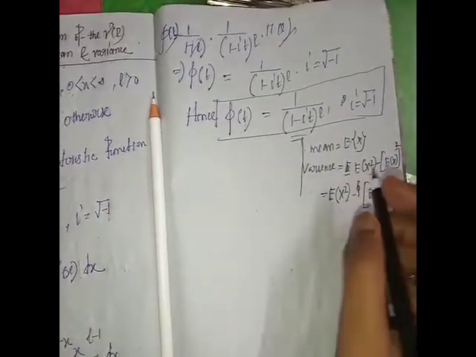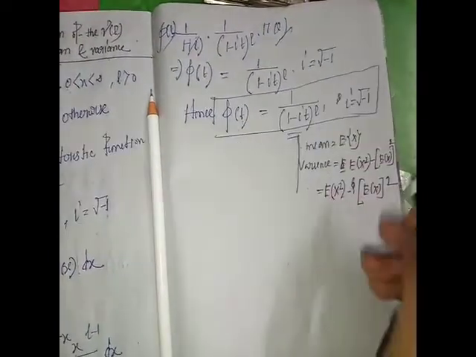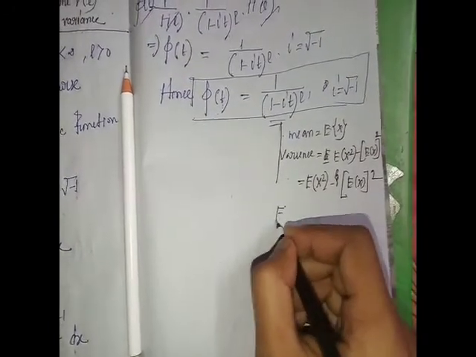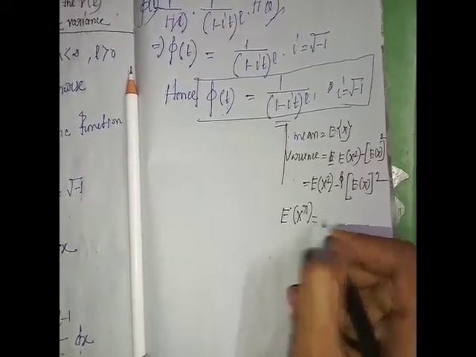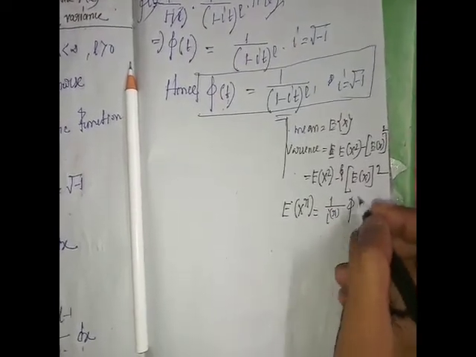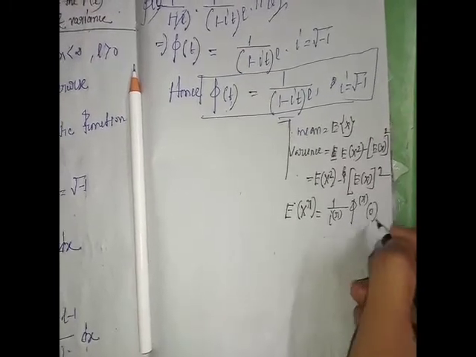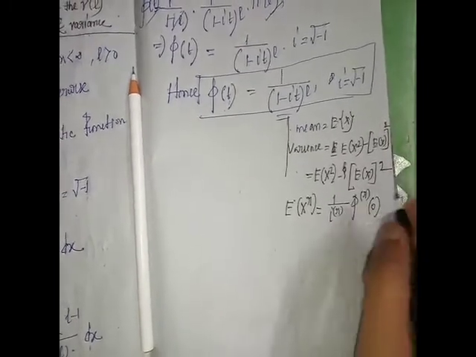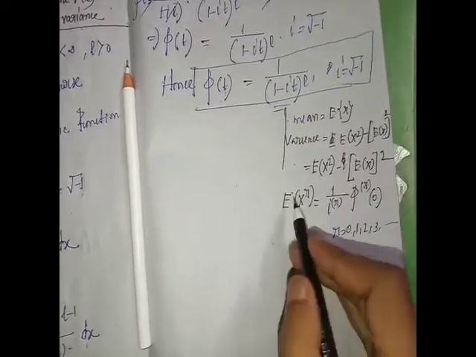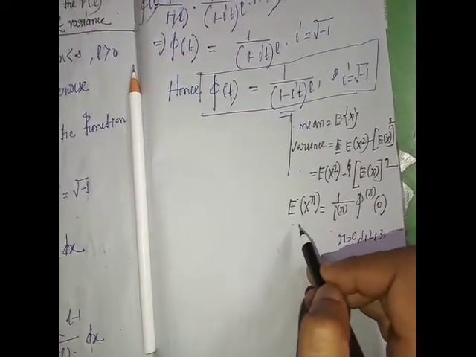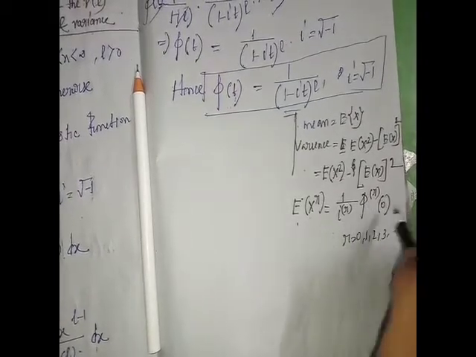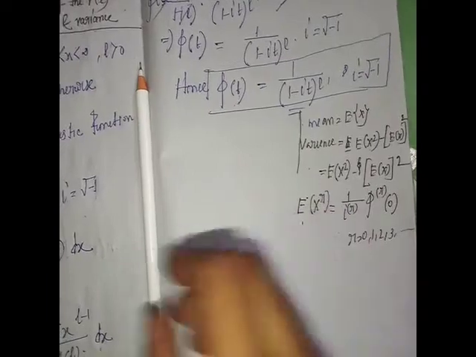We already discussed that expectation of x to the power r equals 1 by i to the power r, phi to the power r of 0, where r runs from 0, 1, 2, 3, and so on.